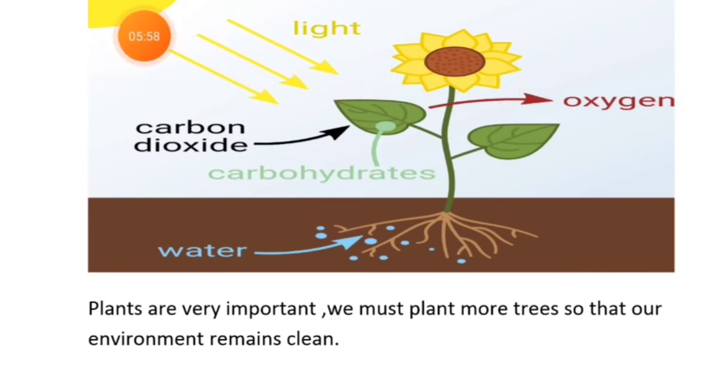With the help of sunlight, air, soil and the perfect temperature, the plants grow. And plants, with the help of photosynthesis, prepare food for us. How do they prepare it? They take in carbon dioxide and give out oxygen. And we give out carbon dioxide. That carbon dioxide is taken by the plant and they give out oxygen and keep the air clean and fresh.